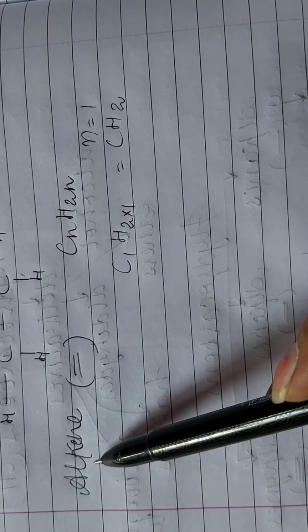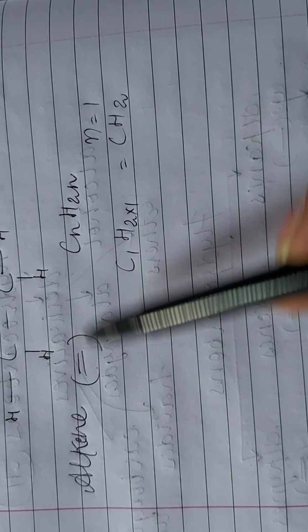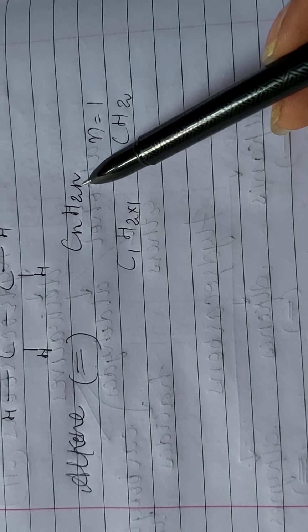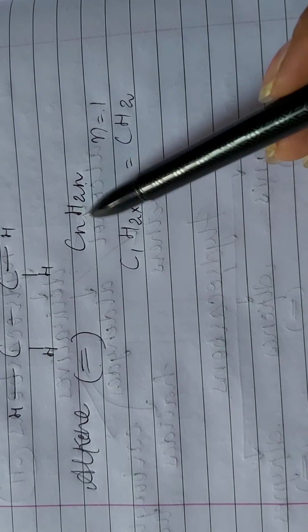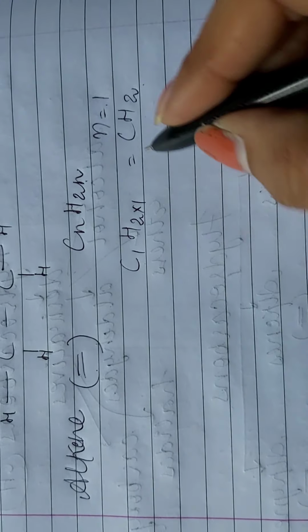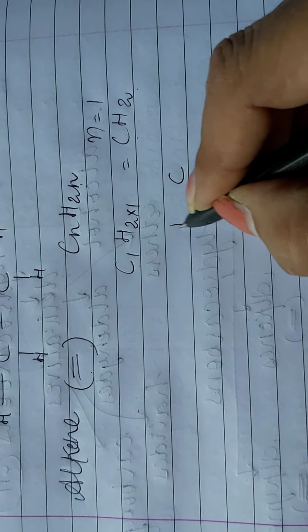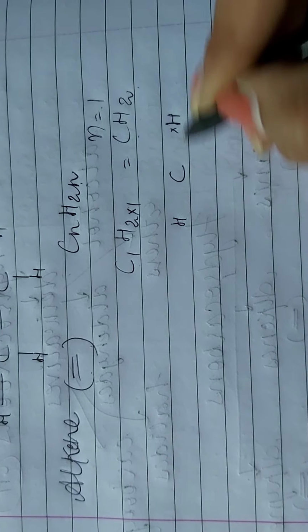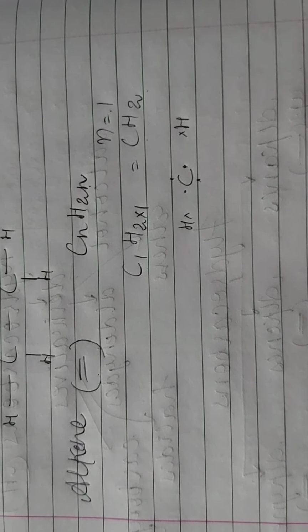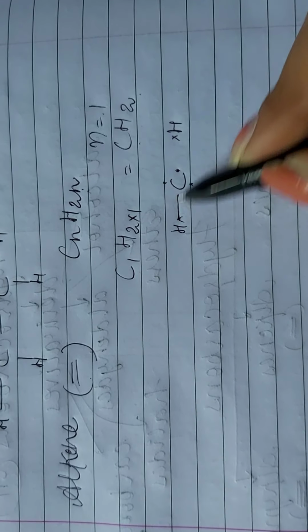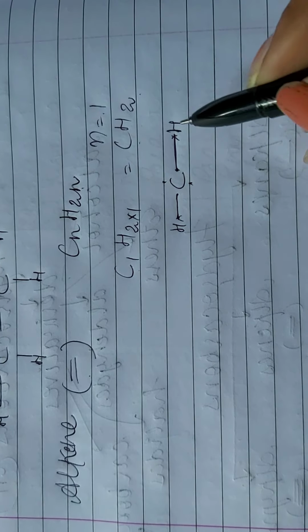Now alkene. Alkene will have a double bond. Its formula is CnH2n. You fill in n as 1. Then you will get the answer CH2. Now try to make its structural formula. Only one carbon is there and 2 hydrogens. Carbon has 4 valence electrons, so these electrons will be shared with hydrogens.